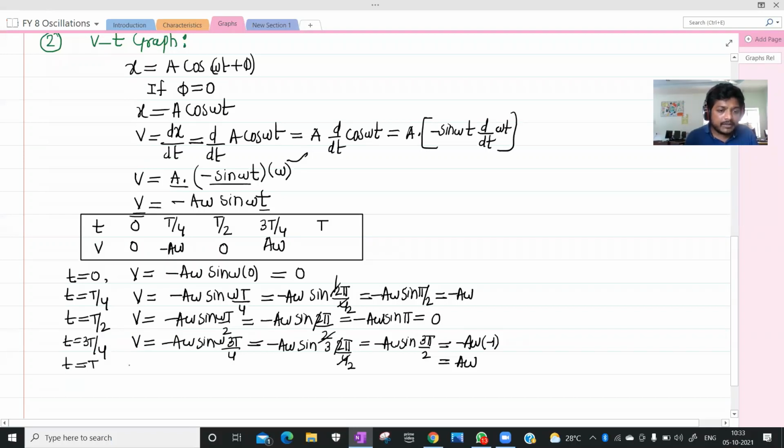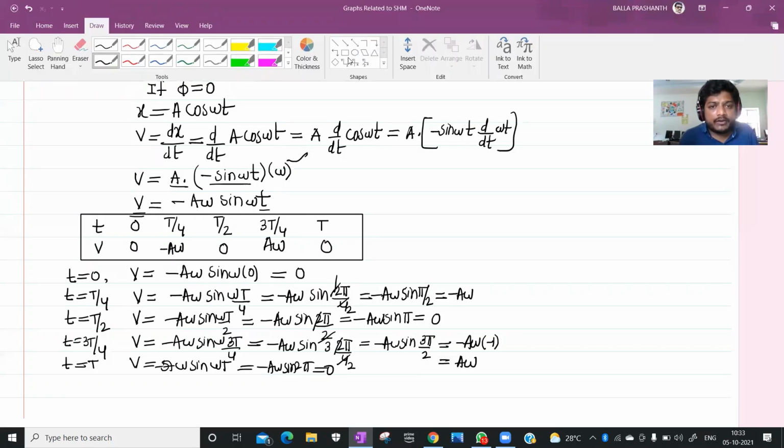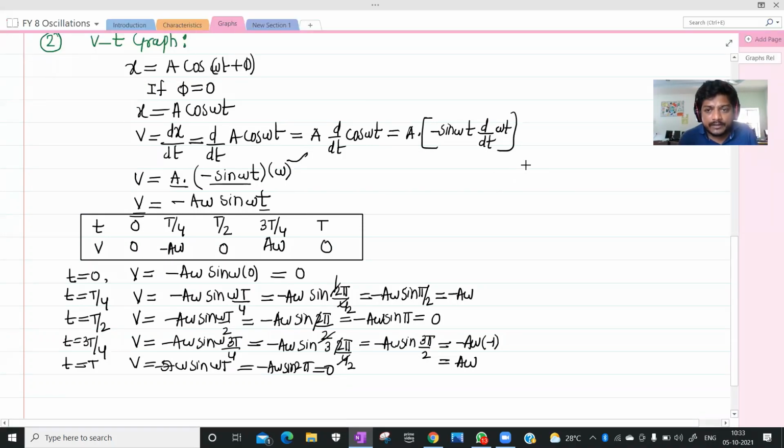If t equals T, v equals minus A omega sin omega T, that is minus A omega sin 2 pi. Sin 2 pi value is 0. Now we are going to draw a graph. Listen carefully.